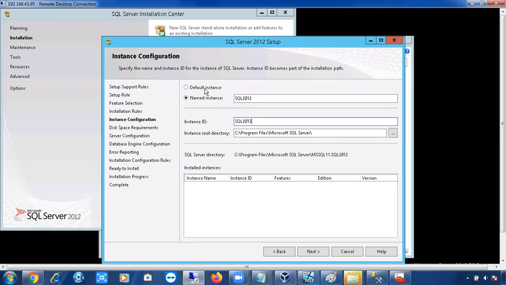I am installing the default instance only. Again, if you click here, I'll get MS SQL Server. Or else if you go next, it will show you MS SQL Server. Here you can see any installed instances. As this is a new machine, we haven't installed any SQL Server, so it is empty. Next time I can show you an installed instance here. Right? Fine. Now let me go next. This will change to MS SQL Server. See here once. If not, we have to change it.